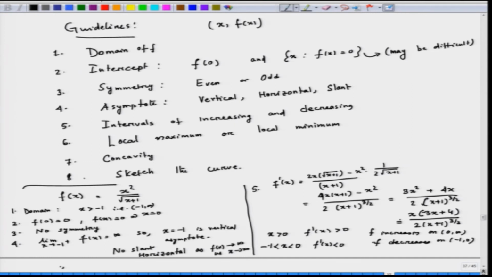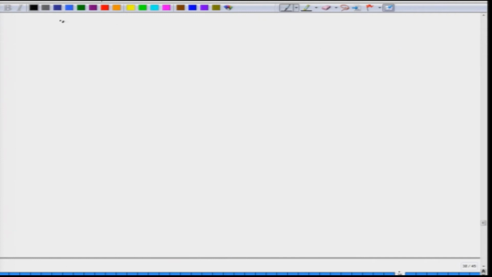Now, we will find the local maximum or local minimum of this function. So, what is the critical point? F prime of x is equal to 0 if x is equal to 0 or minus 4 by 3, but minus 4 by 3 is not in the domain.